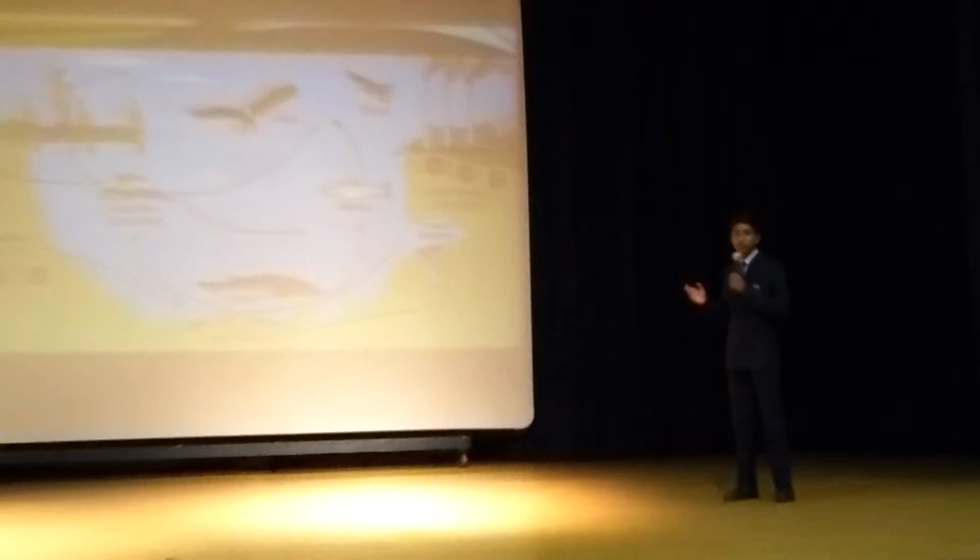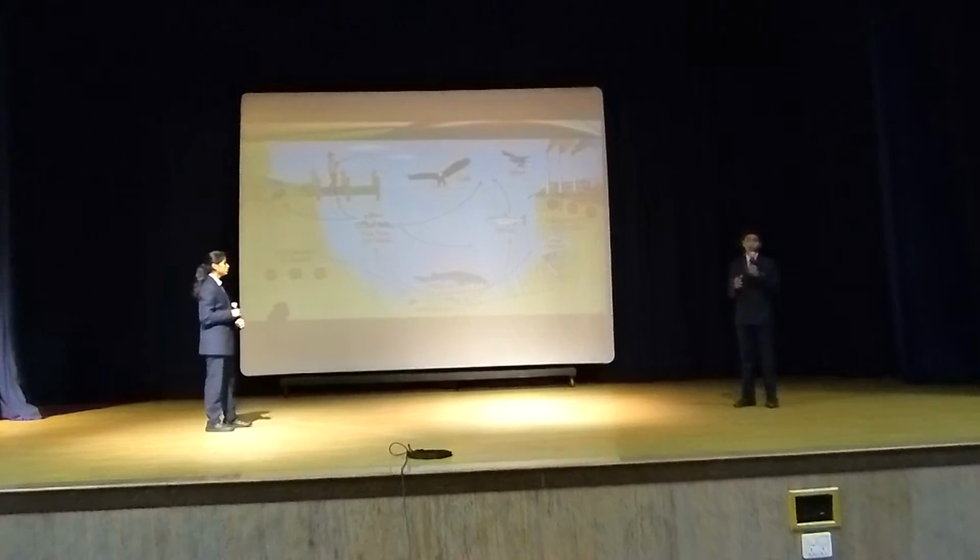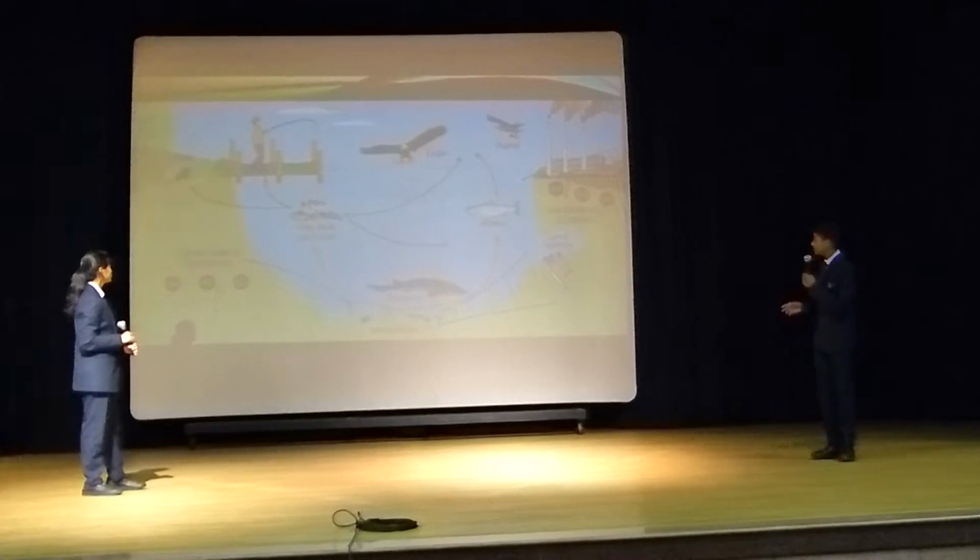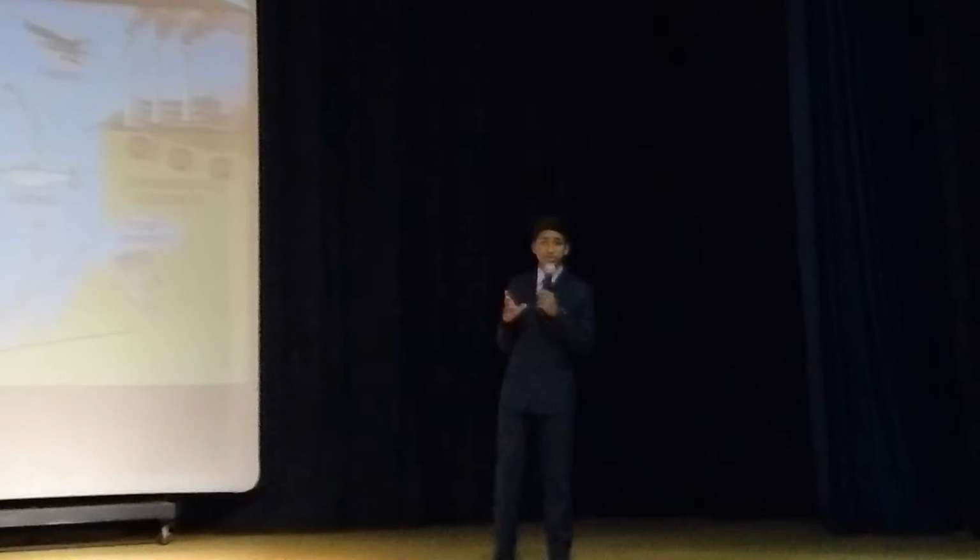Now let me elaborate on this topic. As you see, there is a factory which is releasing chemicals into the atmosphere. It is discharging water into the ocean bodies. And even many factories bury unwanted stuff into the ground. The chemicals released into the atmosphere cause pollution. Then the buried chemicals and unwanted materials in the soil cause problems to our trees and even our underground animals. Then we have water pollution.